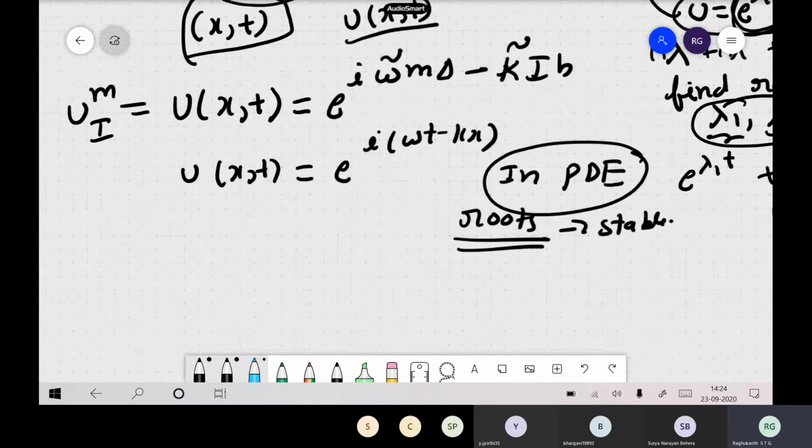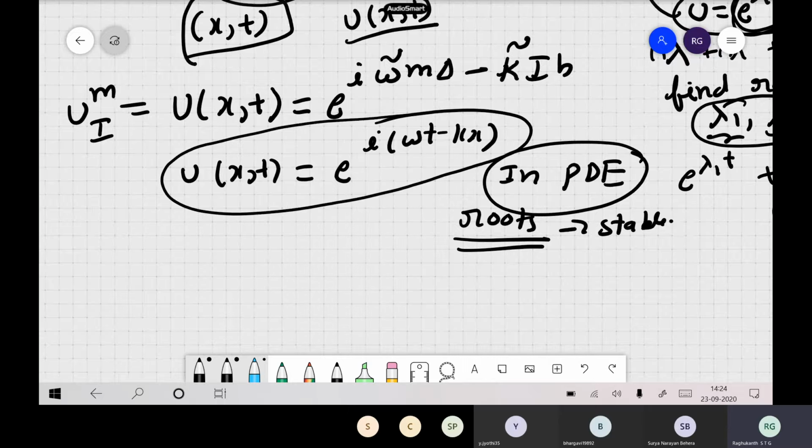So generally, to understand stability for any partial differential equation or ordinary differential equation, what one does is assume the solution to be of this format. You substitute in your equation, verify the roots, and check whether the solution is going bounded or unbounded, to check its stability.